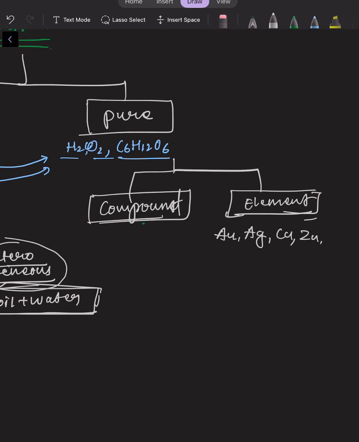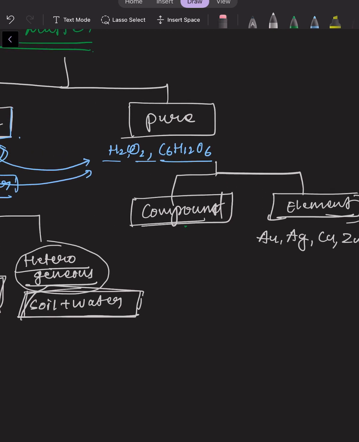So we cannot separate gold, because it's a particular element. We cannot separate it further, right? And similarly, silver, we cannot separate silver further. This is a pure element. So examples of elements are gold, silver, copper, zinc.